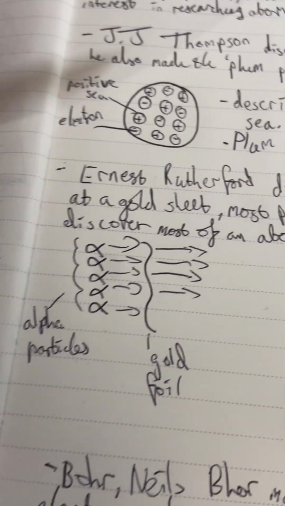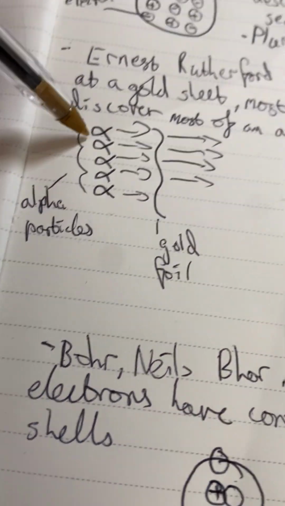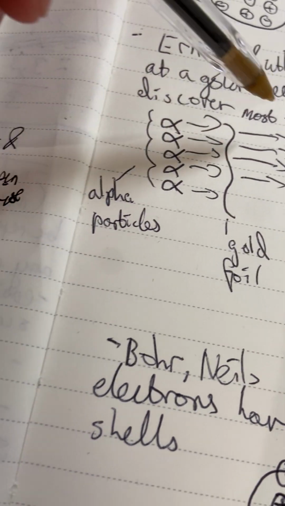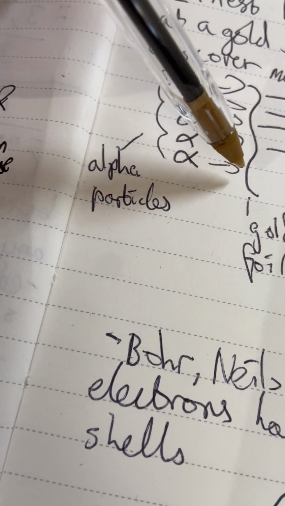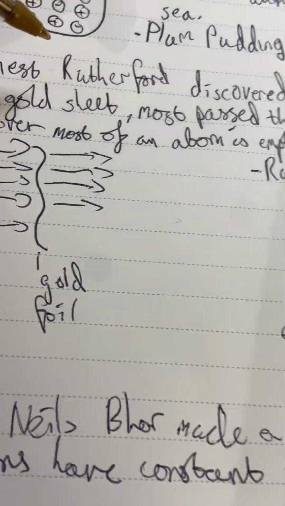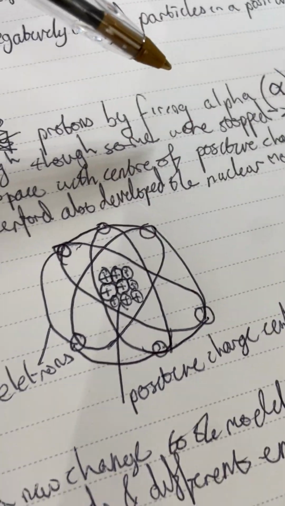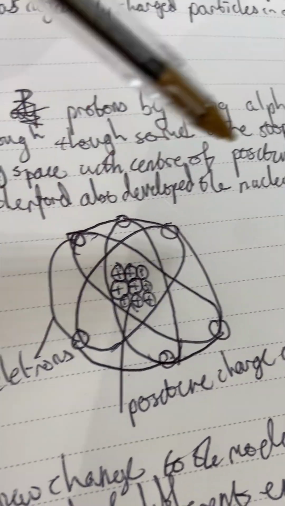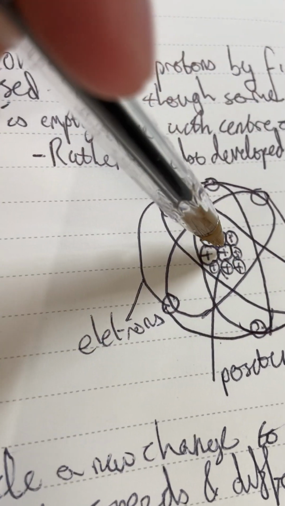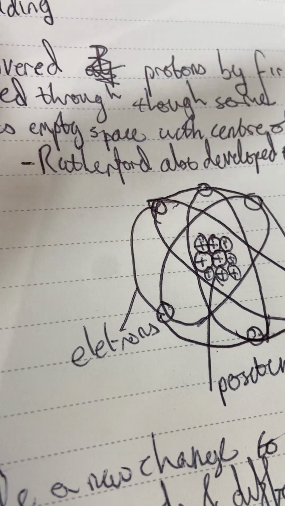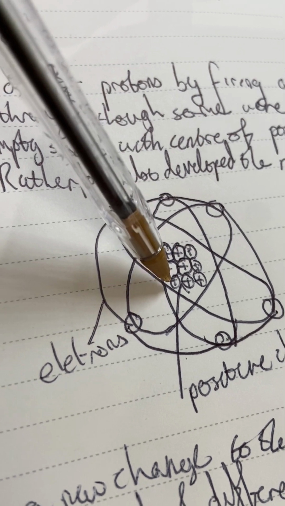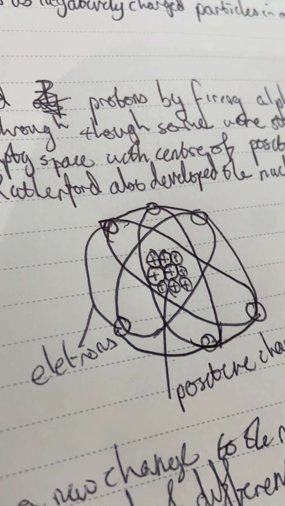Down here we can see the process happening. The alpha particles, which are these, are getting shot at gold foil. As you can see, most of them pass through. However, one gets caught back. Rutherford also developed the nuclear model, which is shown here. These lines, rather, are the electrons orbiting it. These outside lines are just showing that they're electrons. This is the positive charge center.